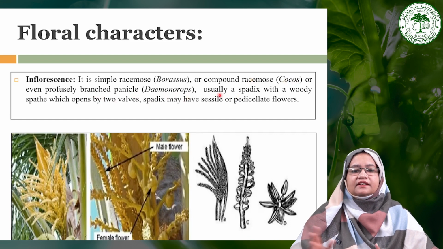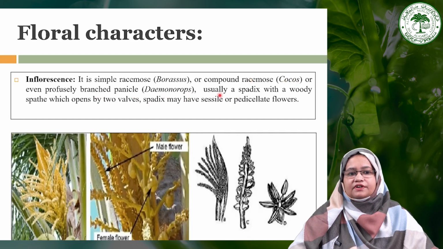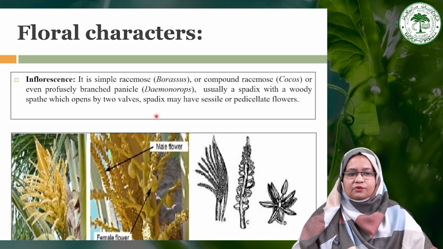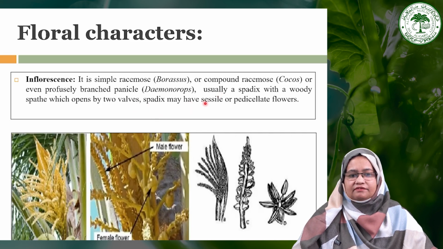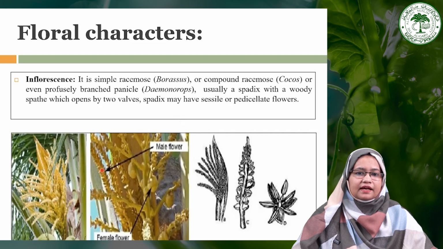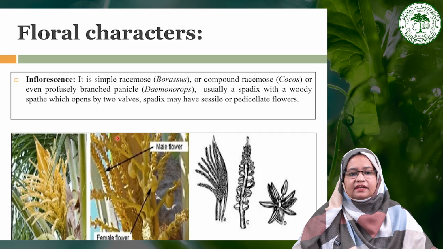Usually, but generally, they have a spadix with a woody spathe which opens by two valves, and the spadix may have sessile or pedicellate flowers. As you can see here, this is a spathe which has numerous inflorescences. This is termed the spadix, and these flowers may be pedicellate or sessile, and the plant may be monoecious or dioecious. We will discuss this later.